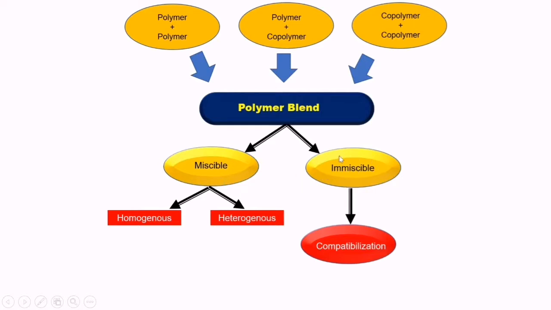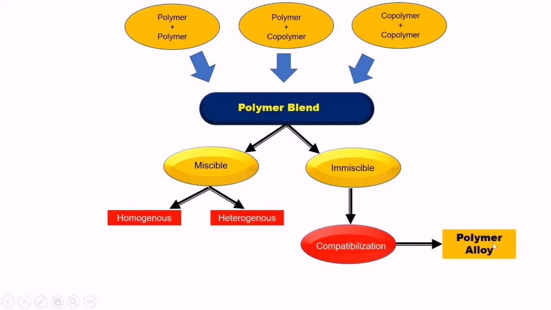They do not become molecularly miscible, but at the interface level they become miscible because of the compatibilization. And whatever miscible blend is formed from this immiscible type using this compatibilization technique is called a polymer alloy.